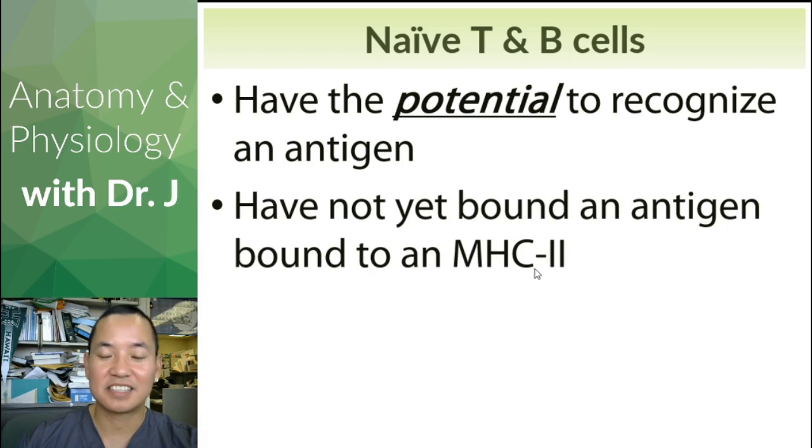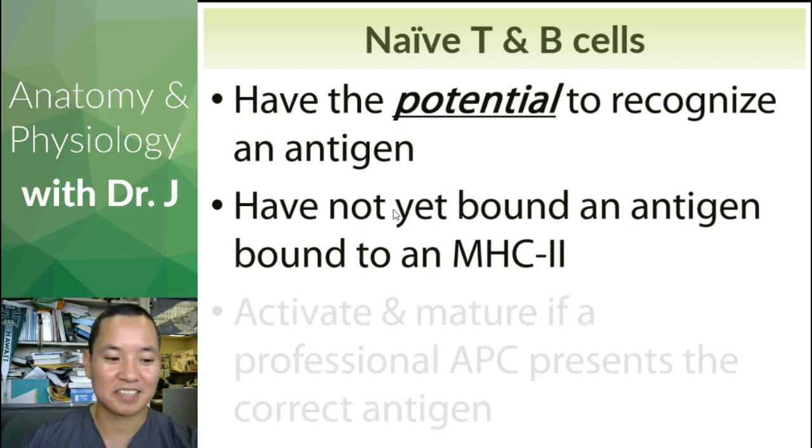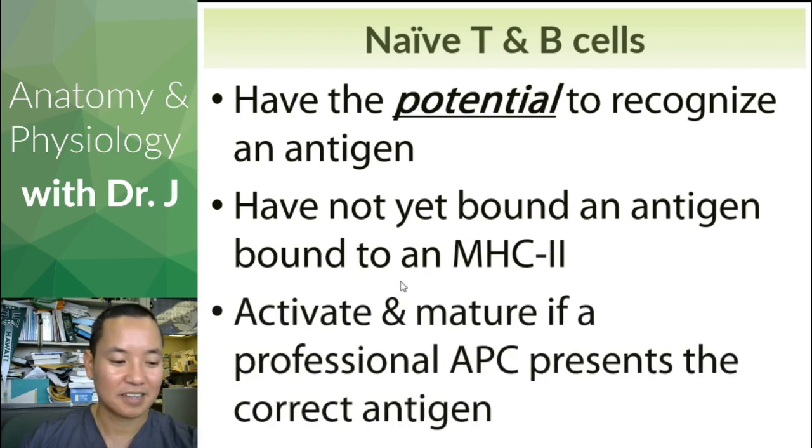Again, they have not yet bound to an antigen if they're naive, but they do have the potential to recognize this new pathogen. So when the dendritic cell comes along, it's going to present the new pathogen that they've been waiting all their life to recognize, and that's when they stop being naive and become learned. They activate and mature if a professional APC presents the correct antigen.